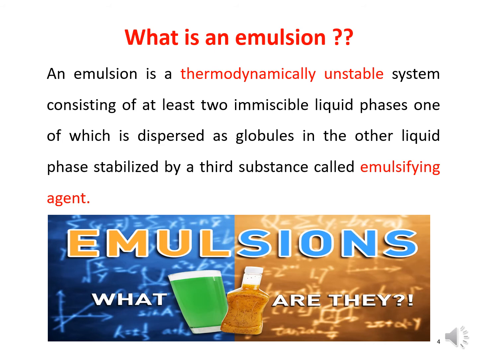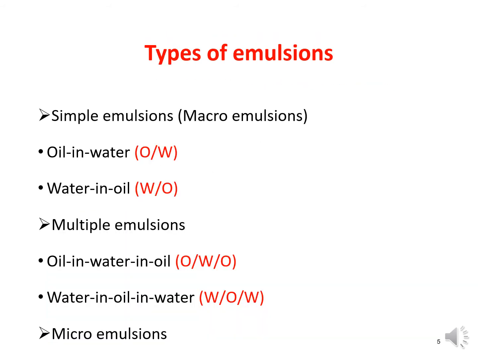An emulsion is a thermodynamically unstable system consisting of at least two immiscible liquid phases, one of which is dispersed as globules in the other liquid phase, stabilized by a third substance called emulsifying agent. There are different types of emulsions like simple emulsions, which are divided into two subtypes, oil in water emulsion and water in oil emulsion. Multiple emulsions, the second type, are again divided into O/W/O and W/O/W emulsions.